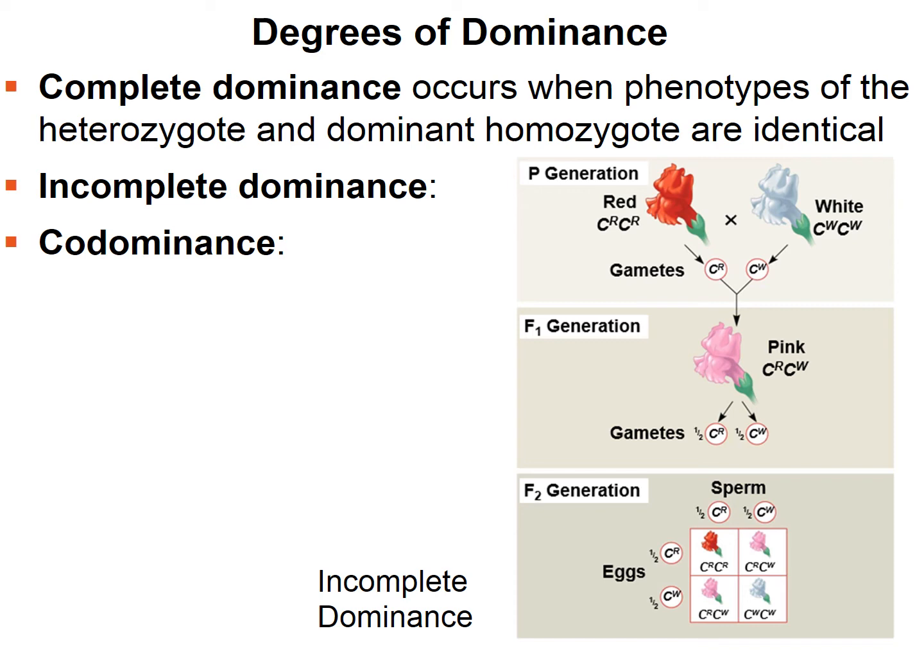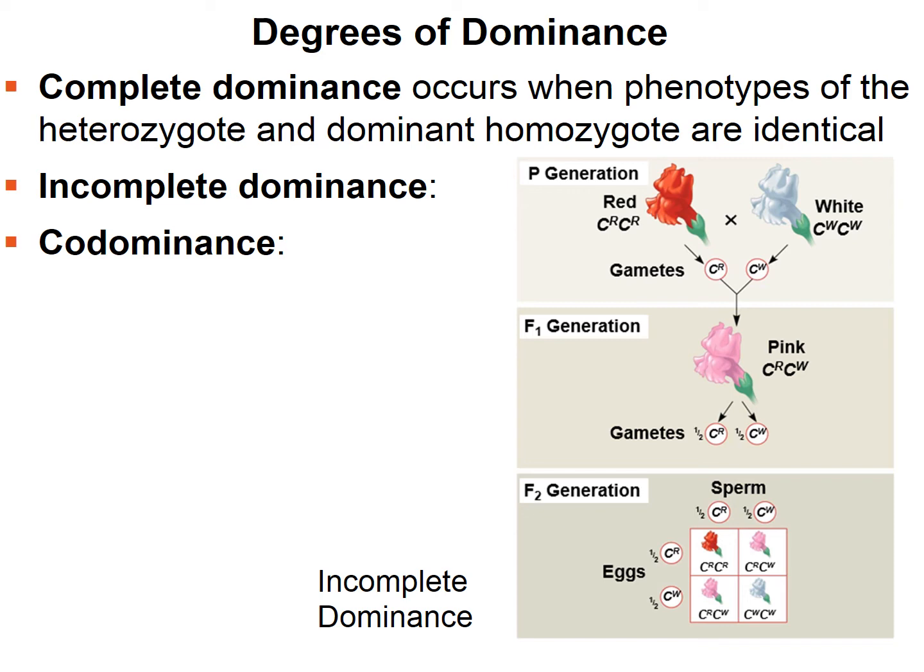Sometimes we have what's called incomplete dominance. This is when an F1 hybrid has a phenotype that's in between the 2 parents. This is what we see on the right-hand side. Here in the P generation, we have a red individual, homozygous for red, and an individual that's homozygous for white. When we look at the F1 generation, we see that the offspring, which has one red allele and one white allele, appears pink. So this is an example of incomplete dominance.